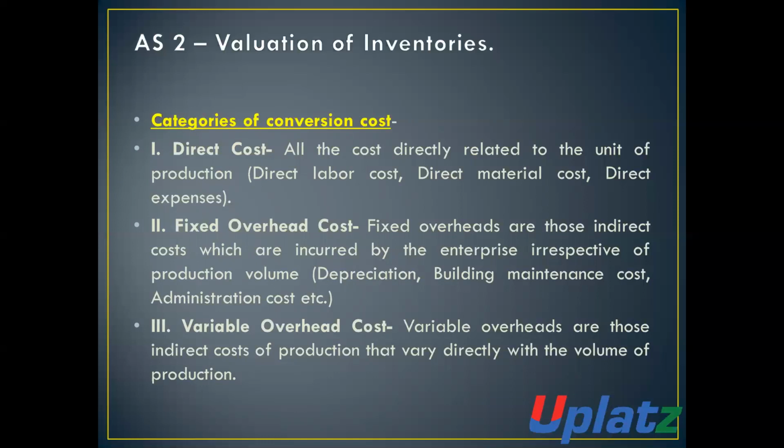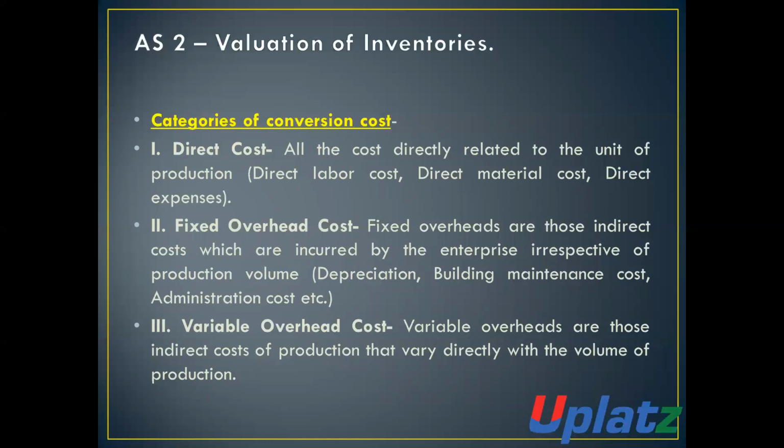Number 2, fixed overhead costs. Fixed overhead costs are those indirect costs which are incurred by the enterprise irrespective of production volume. This fixed overhead is a cost which has no direct relationship with production. If there is any production, it will be incurred. If there is no production, it will also be incurred. For example, depreciation, building maintenance cost, administration cost, etc.